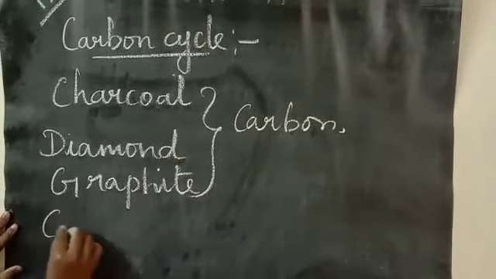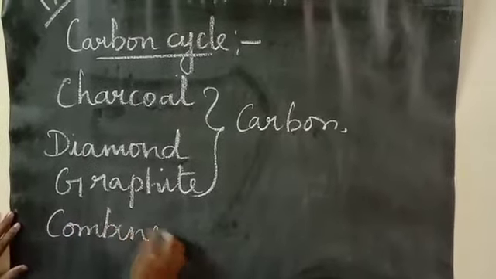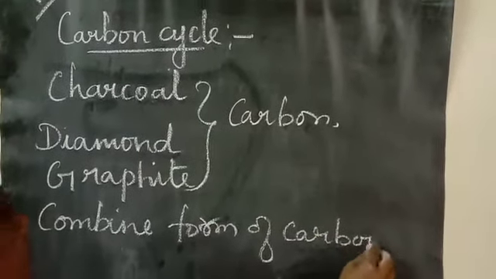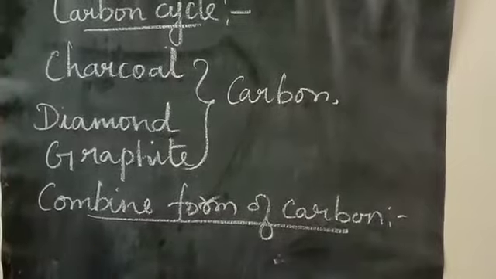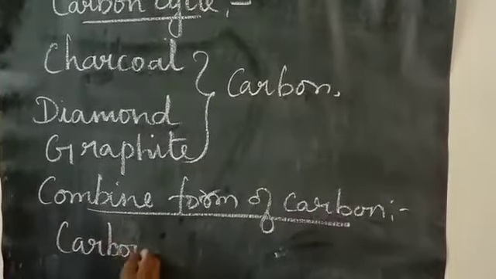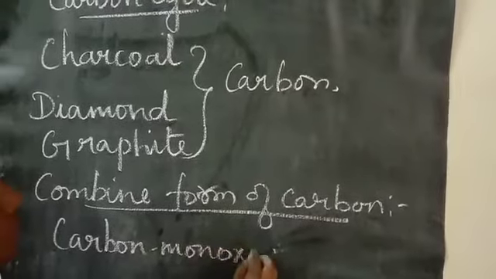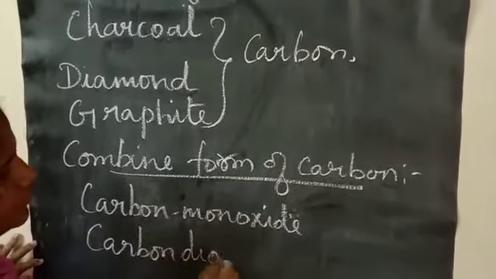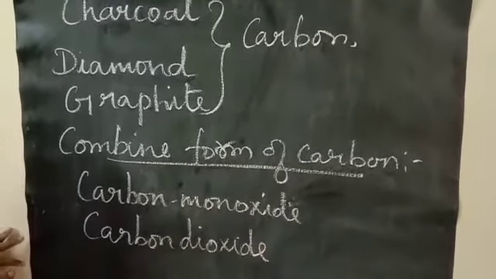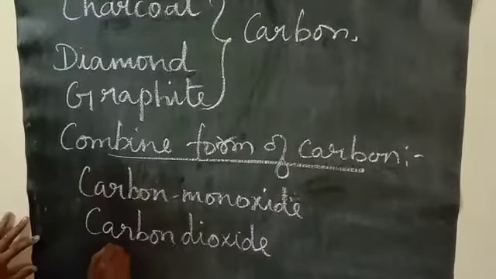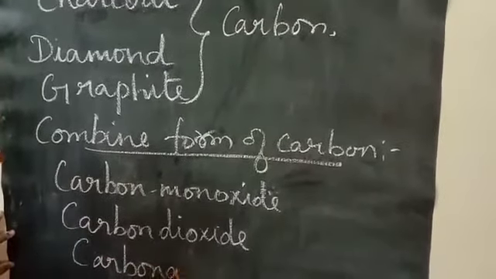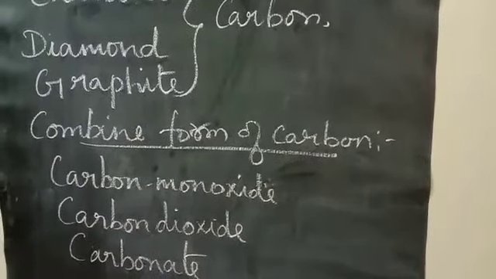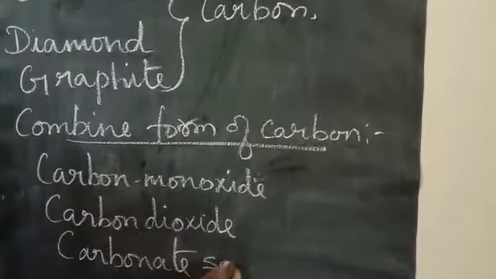Next, the combined form of carbon includes carbon monoxide, carbon dioxide, and carbonate. So these are all the three combined forms of carbon that we can get. Clear? Carbonate is nothing but carbon salt.